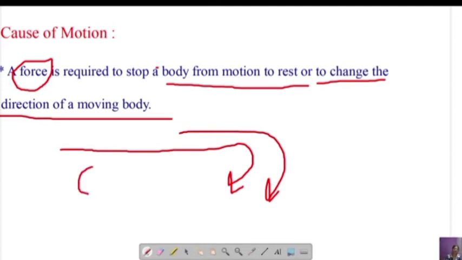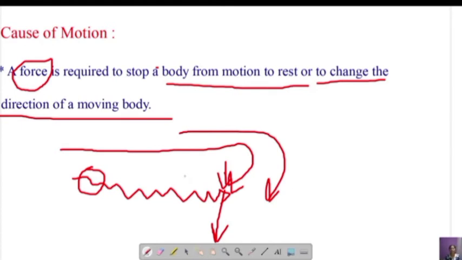Just imagine here is a ball and this ball is traveling in this direction, going straight without any obstacles. Now if you want this ball to go in another direction, you will put certain force here. When you put certain force in this direction, this ball starts to travel in this direction, perpendicular to the previous one. So what happened? The direction of the ball has been changed. So why has the direction of the ball been changed? Because of your application of force. Until and unless you apply the force, the direction of the ball will not be changed if there are no obstacles. Is it clear?